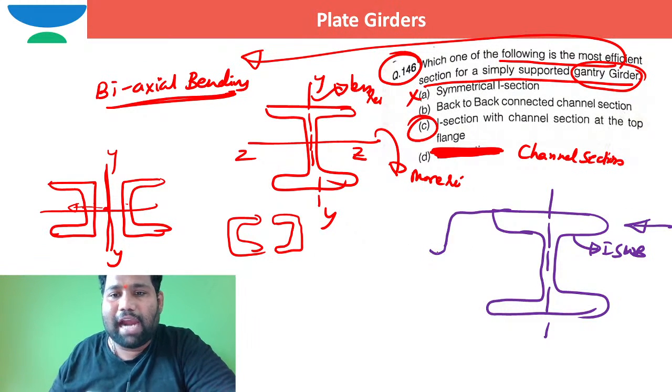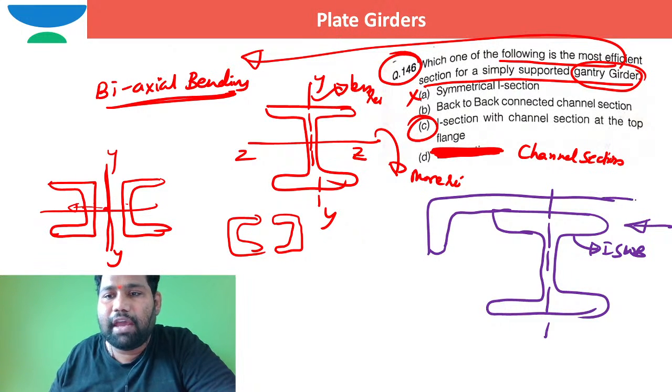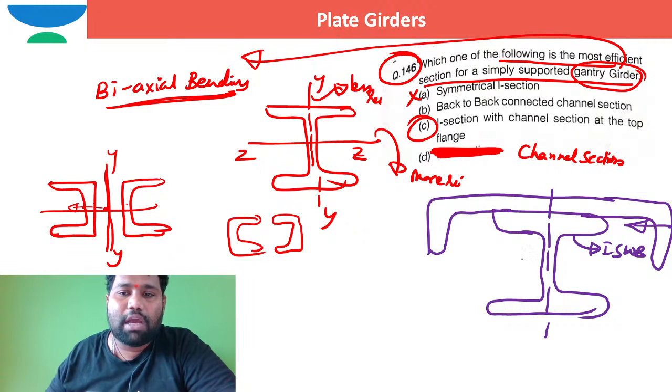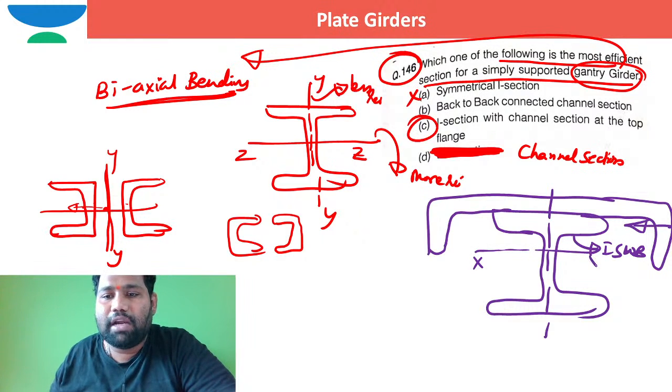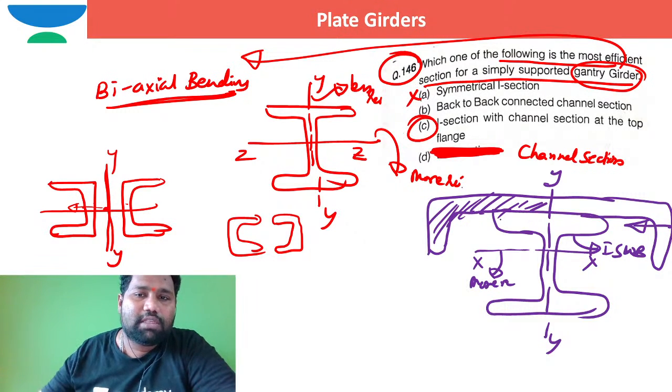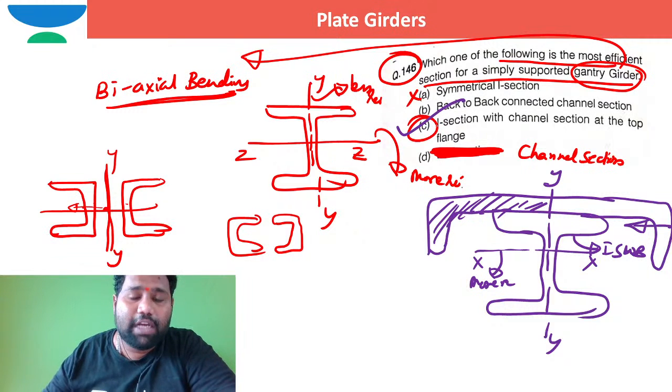To resist the lateral loads, especially in the compression flange, the compression flange is stiffened with the help of a channel section. Then it is able to resist both: about the x axis the moment resistance is major, and with respect to the y axis more area is thrown about the y axis. So it is able to resist bending about x and also bending about y. This profile C is the best profile till now.